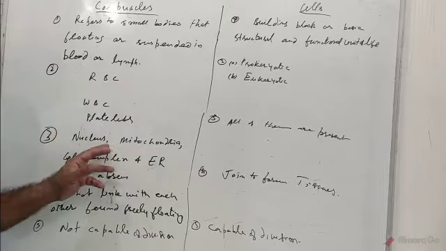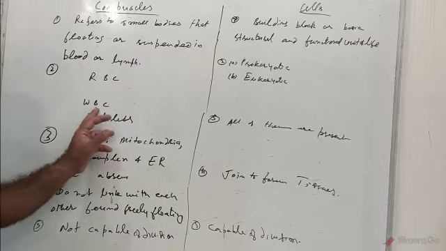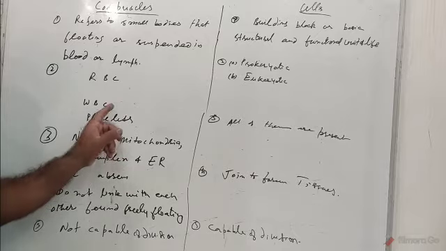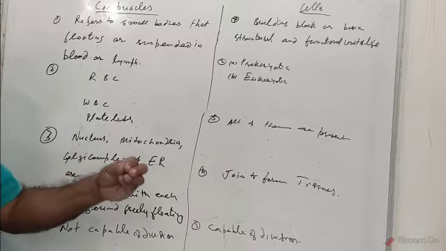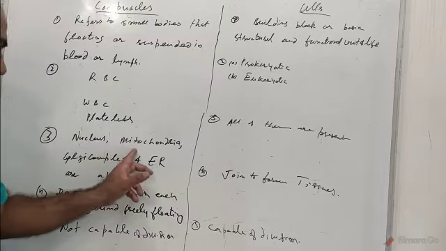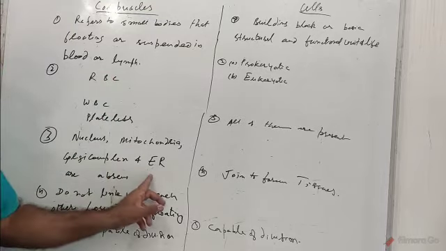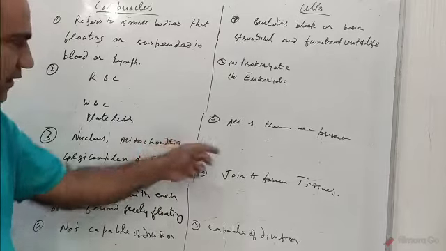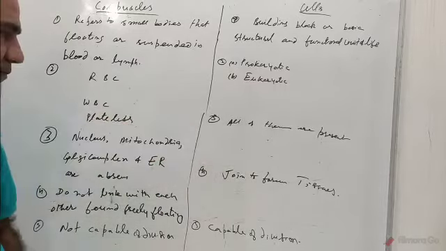Then corpuscles do not have a nucleus except the WBC. RBC and platelets do not have a nucleus. WBC have a nucleus. So in general we can say corpuscles are those small bodies that do not have a nucleus, mitochondria, Golgi complex and ER, that is endoplasmic reticulum.